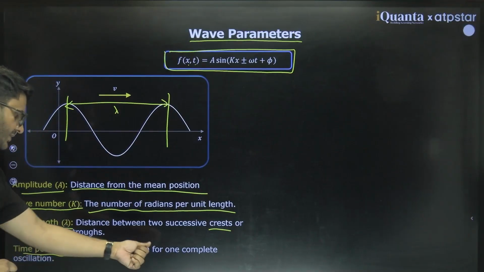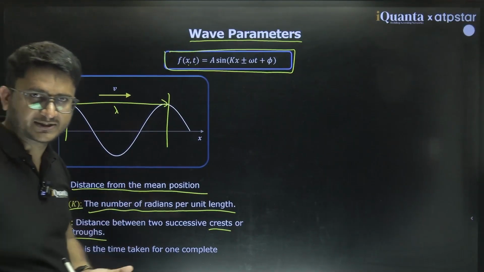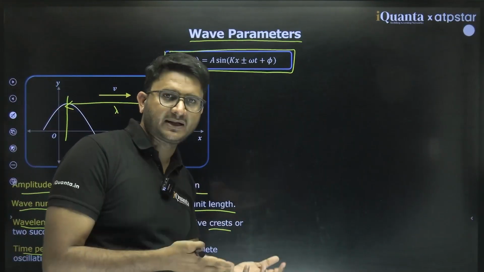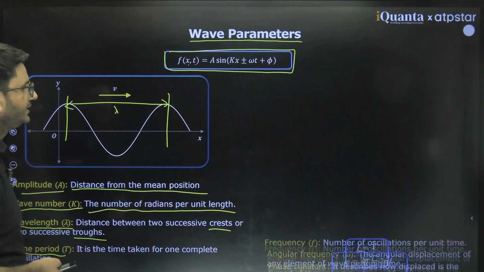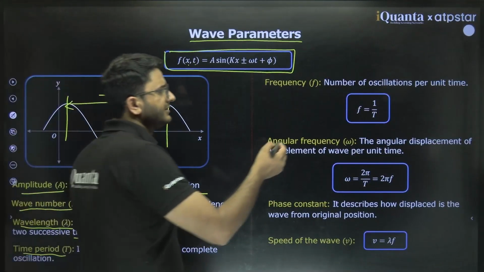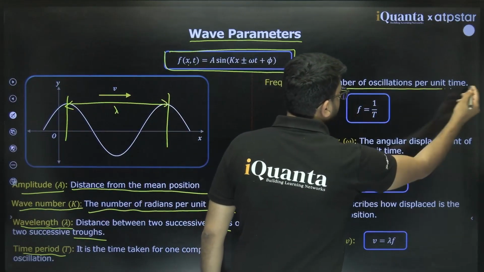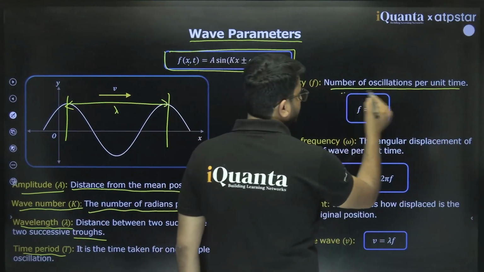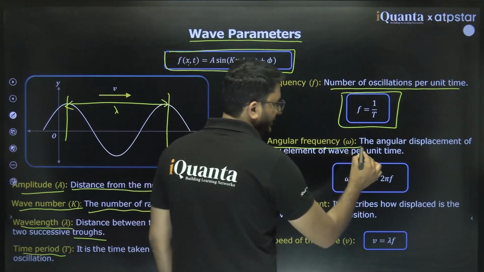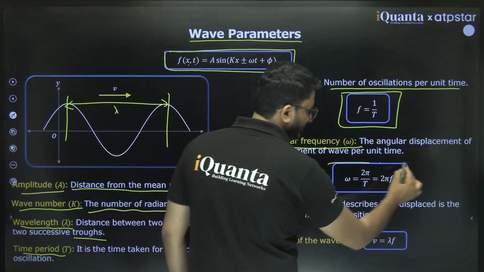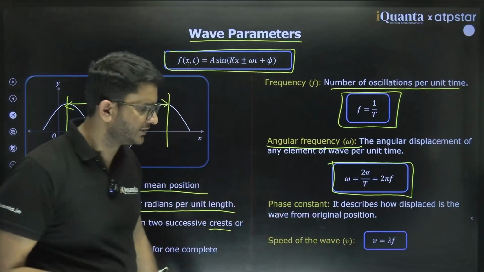It is the time taken to complete one oscillation, whether by a particle or by an electric or magnetic field. Clear? Frequency is defined as the number of oscillations per unit time, that is, frequency is 1 by T. Angular frequency omega is 2 pi by time period, or 2 pi f. This formula we already know.